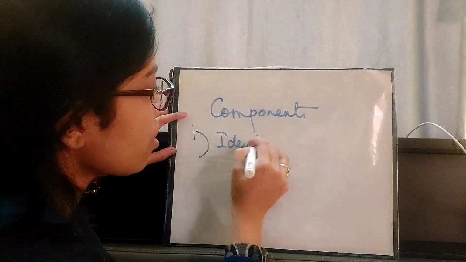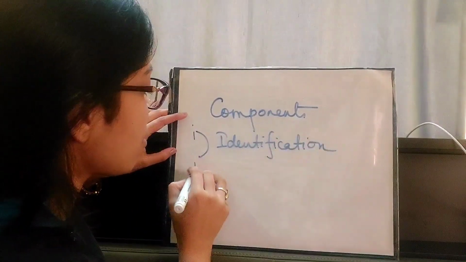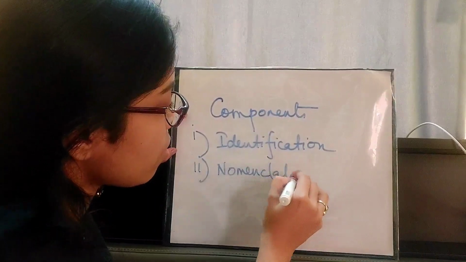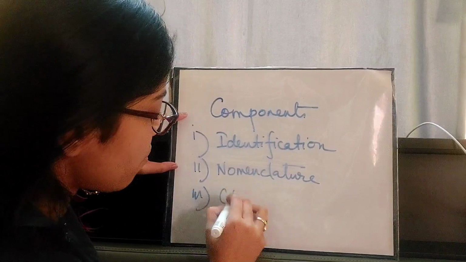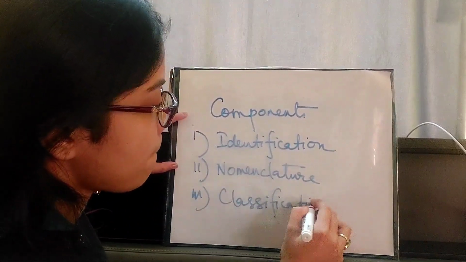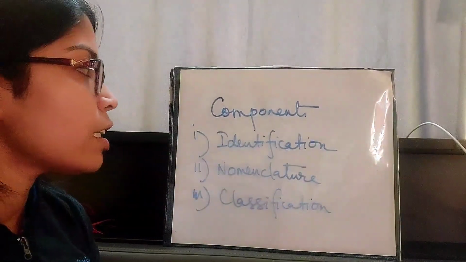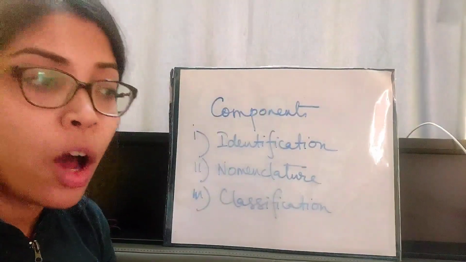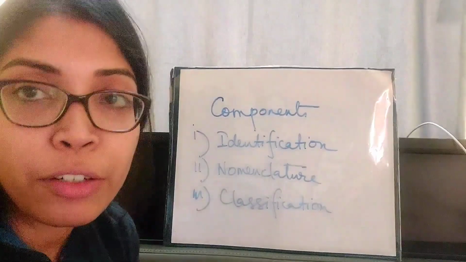Identification, nomenclature and classification. How can we say that these three play a very important part of taxonomy?